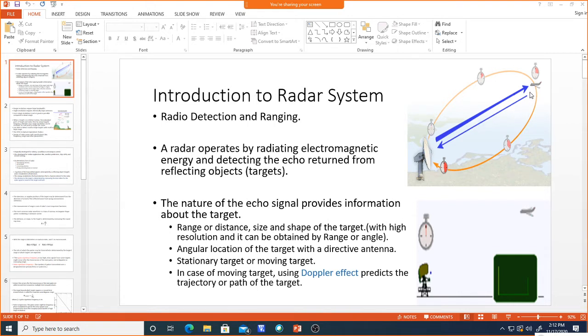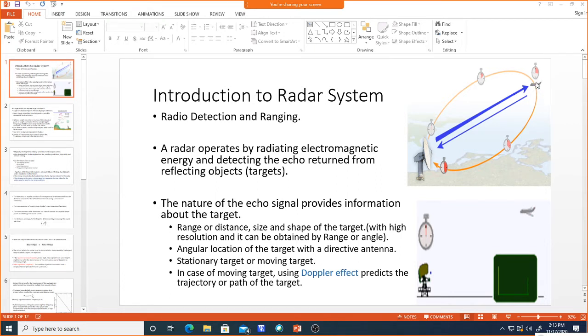Okay, and this target information is obtained through different parameters, as I said. One is range, and also at what angle from the transmitter this target is there. Okay, the range and the angle based on the reflected signal. So based on the angle of arrival of the reflected signal, we can find out the range and the angle at which this target is positioned, in the case of a stationary target.